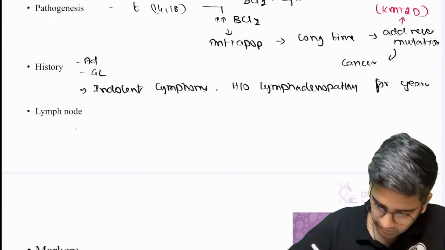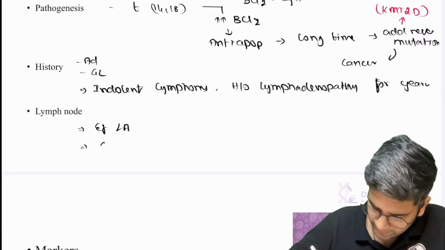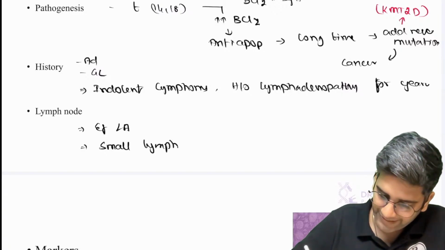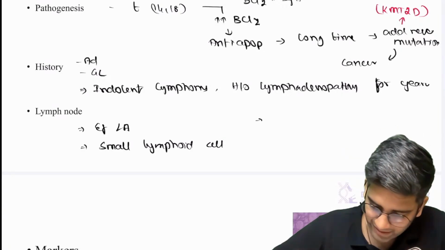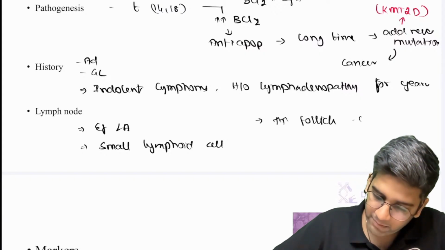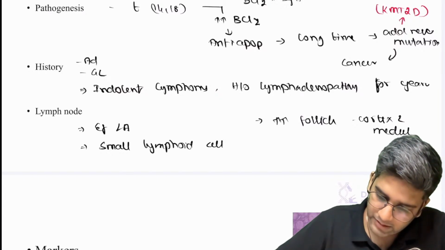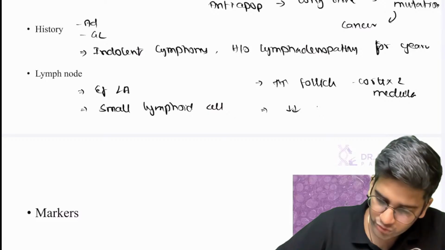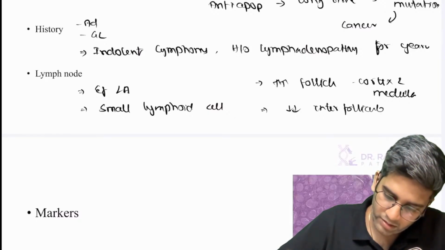What will I see in the lymph node? Same. Effaced lymphoid architecture by small lymphoid cells. That's the same for follicular lymphoma. You can write it, right? You'll have increased follicles in both cortex and medulla, and there'll be almost nil or reduced interfollicular area, right?